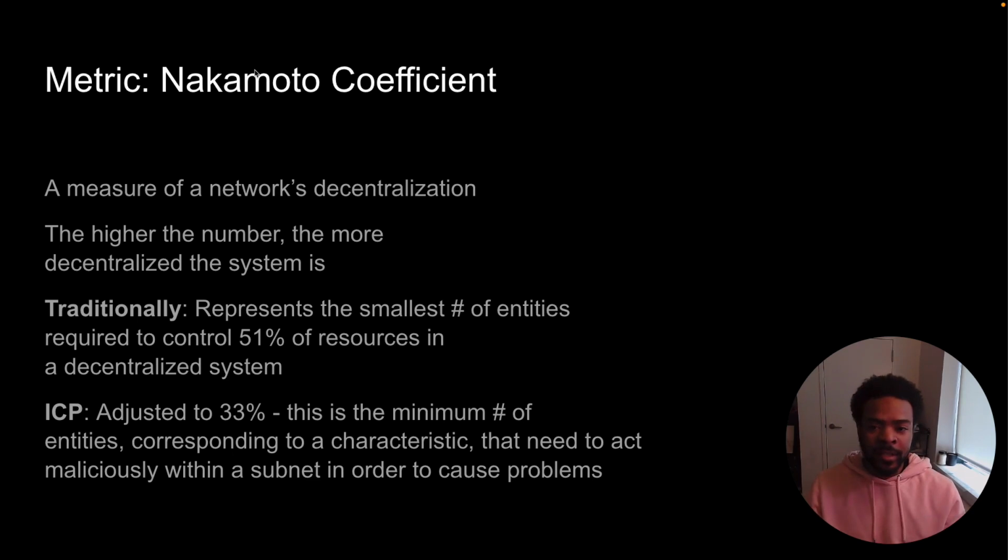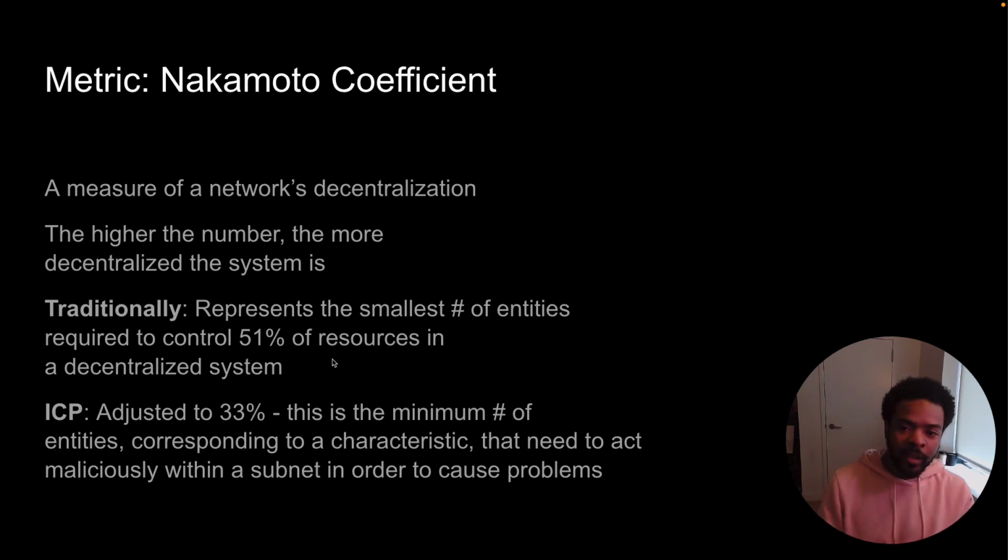So how is decentralization of a network measured? We have this metric called the Nakamoto coefficient. This is a very common metric that is used to measure the decentralization of different crypto networks or blockchain networks and so on, right? And the higher this number is, the more decentralized the system is.